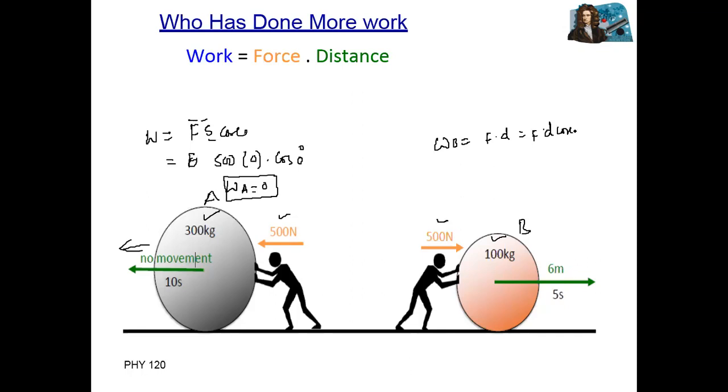Work done by the second body, work done by B, is equal to F d cos theta. The force is 500, displacement you can see is 6 meter, cosine of 0 degrees. Why 0 degrees? Because both force and displacement are in the same direction, so both are parallel. It means 500 multiplied by 6, cosine 0 is equal to 1, equals 3000 joule of work done. So who has done more work? Body B.